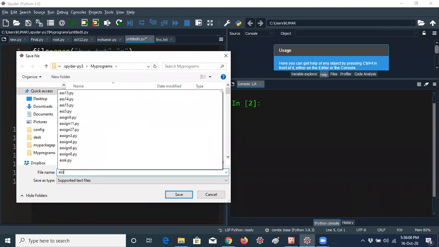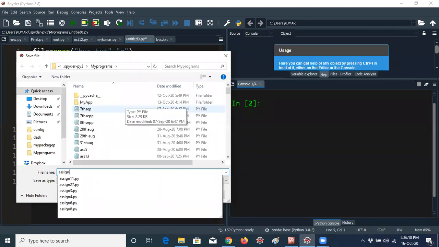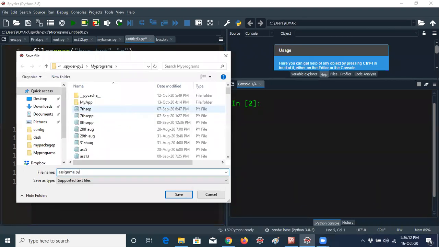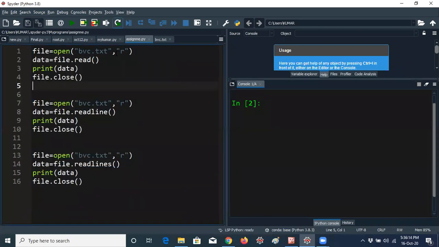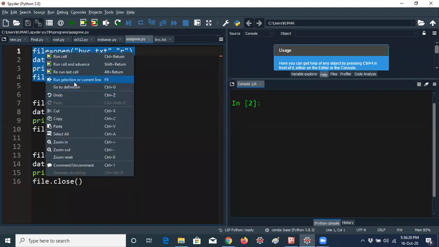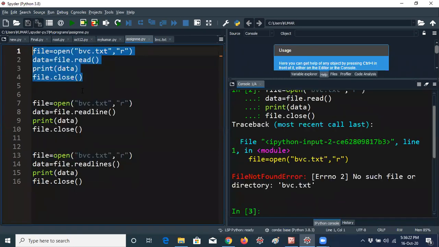So the assignment I'm saving as assignment.py. Now I'm running the program. No such file, it is still saying like that. Why is it saying like that? File equal to open of bvc.txt, where I would first store my program's location only.